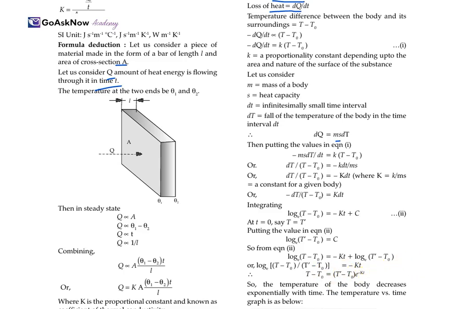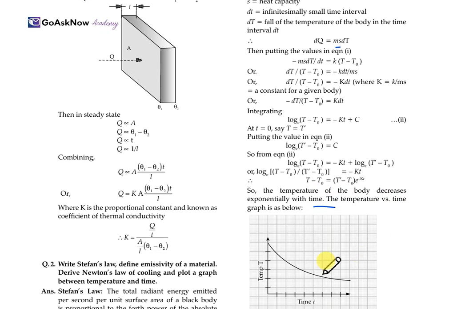So the temperature of the body decreases exponentially with time, and with this temperature versus time graph, we can show it. The temperature of the body is continuously decreasing exponentially with time.